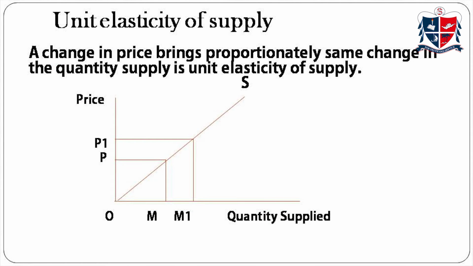Third one is unitary elastic supply. In this situation, the change in price causes an equal proportionate change in quantity supplied. It is clear from the diagram. Here, if the price is OP, then the quantity supplied is OM. If the price is increased from OP to OP1, the quantity supplied also increases from OM to OM1. Here, the proportionate change in price is exactly equal to the proportionate change in quantity supplied. In this situation, the elasticity of supply will be equal to 1.